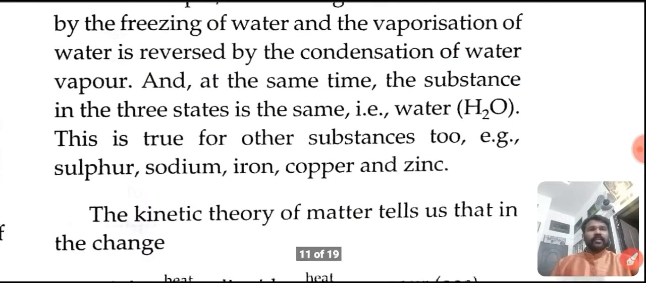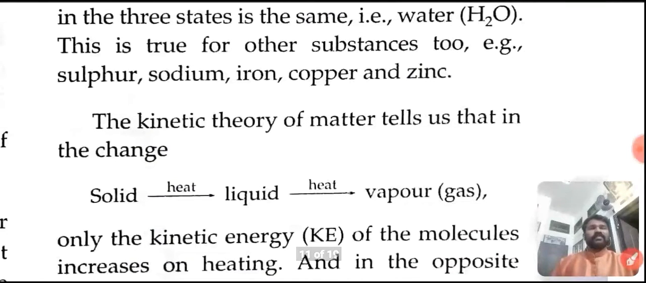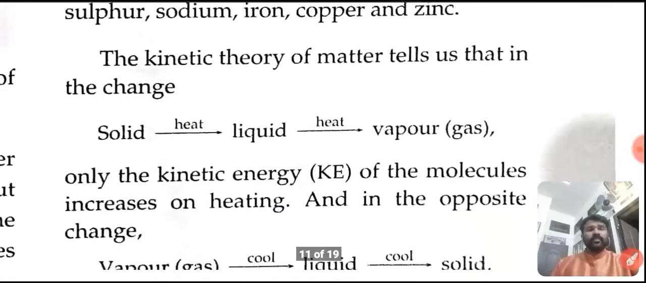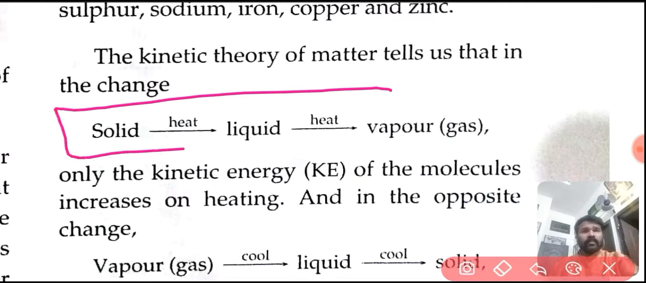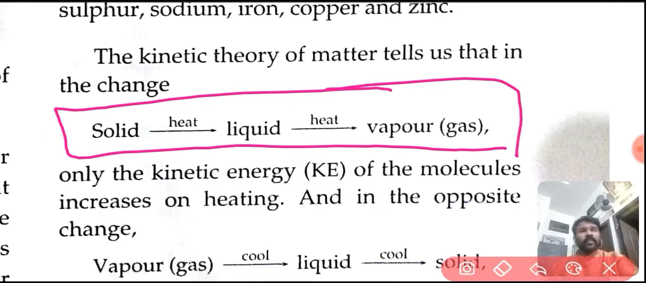The kinetic theory of matter tells us that in the change, you see here one graph, one chart we can see. We have discussed this many times earlier, but no problem, once again we can discuss here. By heating, solid changes its state to liquid, and again if we heat the liquid, it will change to vapor, that is a form of gas.